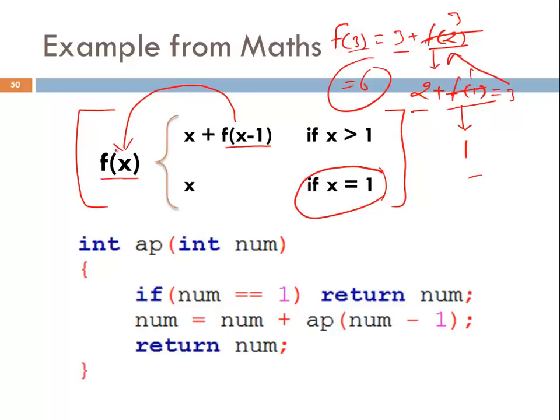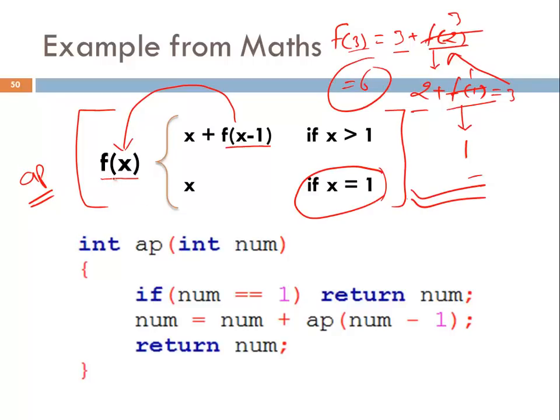Now we know that this formula is to calculate AP, arithmetic progression. So we can write this formula in programming terms also, and this is the programming term. If you have understood this formula, then it will be very easy for you to understand this. Whenever you find a recursive situation, first make a mathematical formula. Then simply write this formula in programming terms.